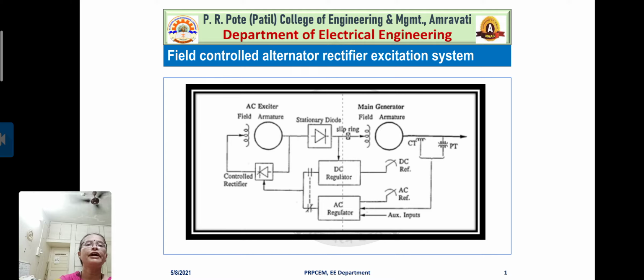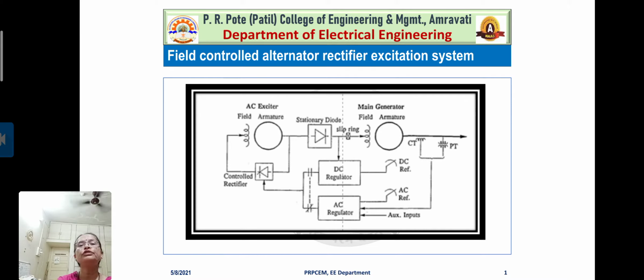And you will find the difference for another subclassification of the AC exciter. That's why I am asking you to observe this diagram carefully. You find here the stationary diode and the slip ring.